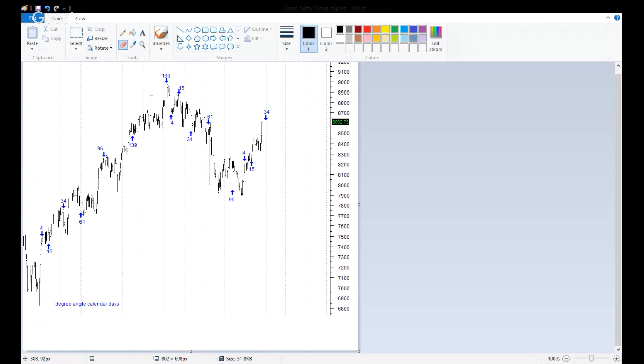Now this is derived based on the fact that the 90-degree angle has been working well. Similarly, on the downside swing, 4 formed the low here, 15th formed the top, 34th formed the low, 61 formed the top, just a day or two off, and 96 formed around an average. When we have an edge pattern, nothing works; it's just an edge pattern where the average works. So we have a low exactly here, but it's an average of this pattern.